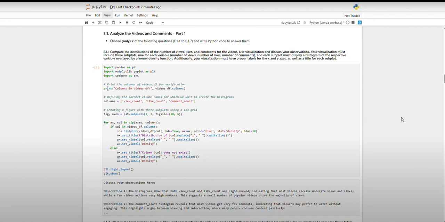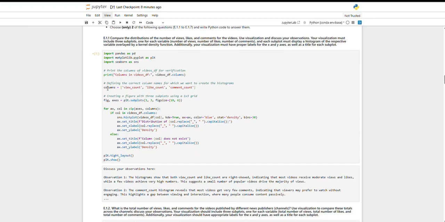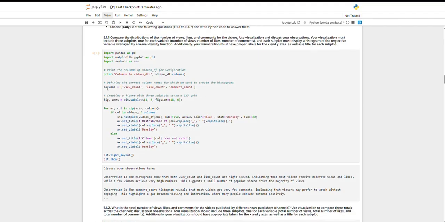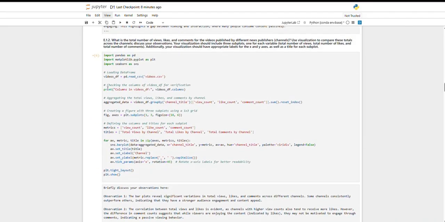The second observation that I made was that the comment count histogram reveals that most videos get very few comments, indicating that the viewers might prefer to watch without engaging. A lot of times this can be seen with you as well. You go through a YouTube video, you watch it all the way, you don't interact with it. So this gap is made due to that.